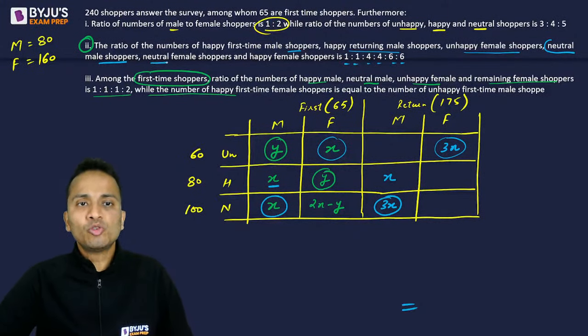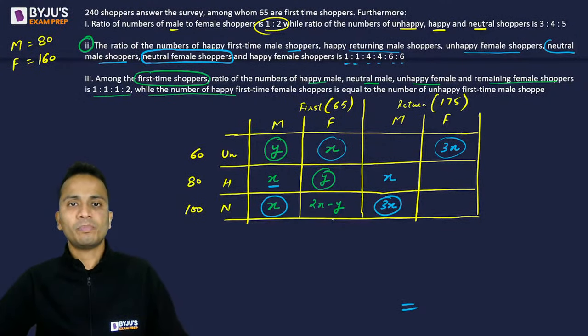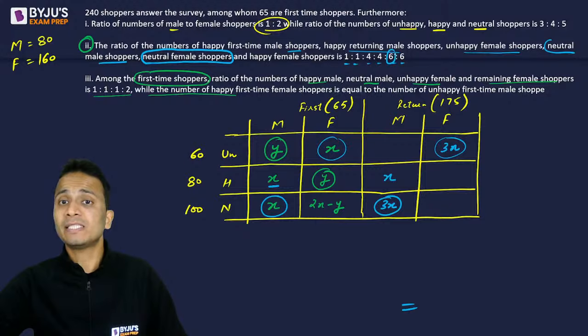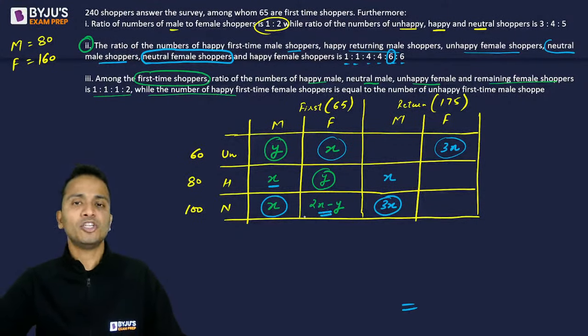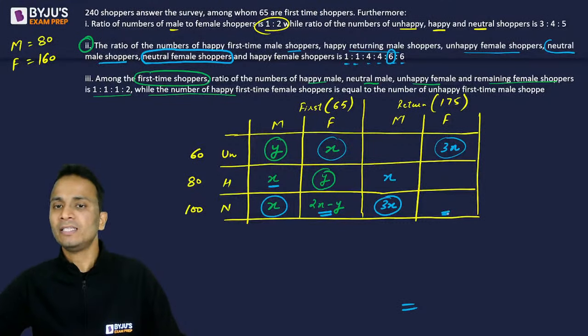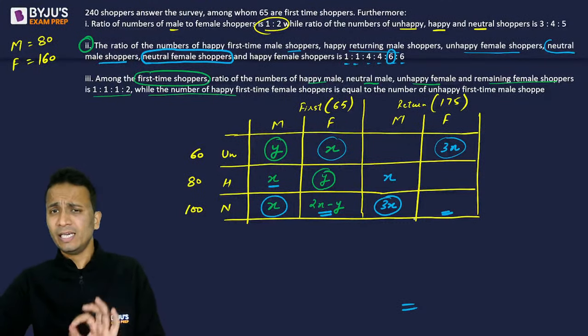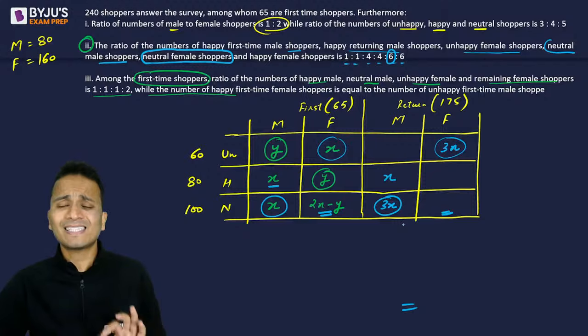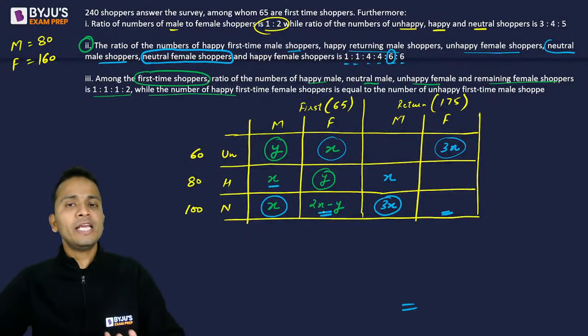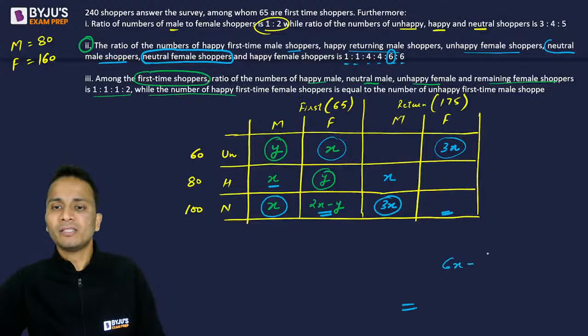Next, neutral female shoppers, and the value should be 6x. So the sum of this part, neutral female shoppers, and this part, where I have put two lines, what should their sum be? It should be 6x. Already one of them has value 2x minus y. So 6x minus (2x minus y) will be 4x plus y. So this will be 4x plus y.